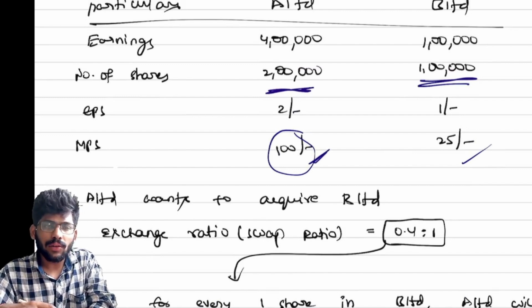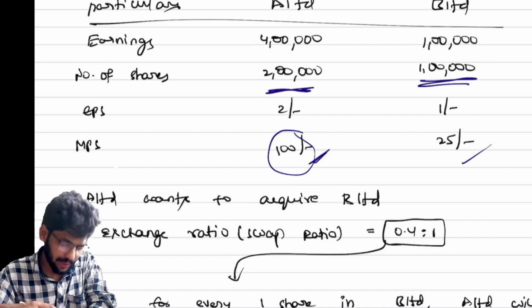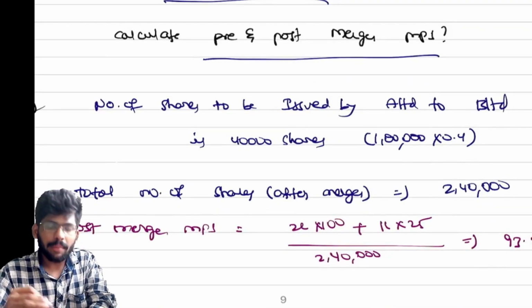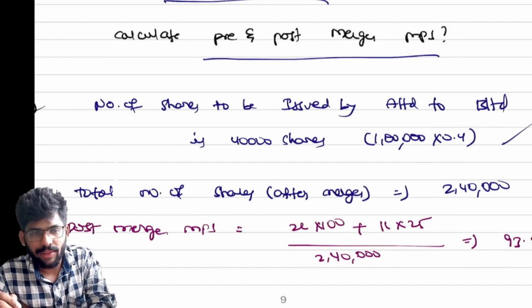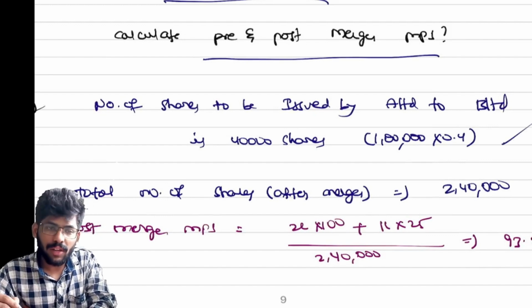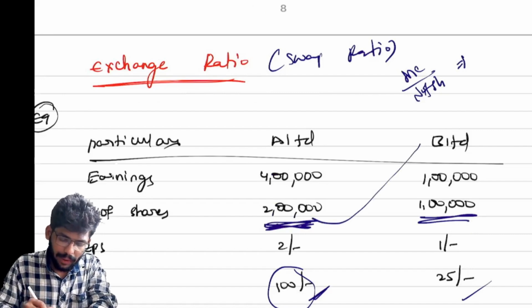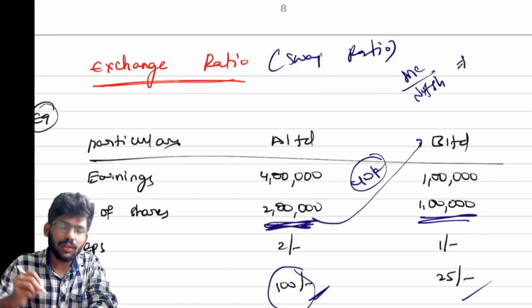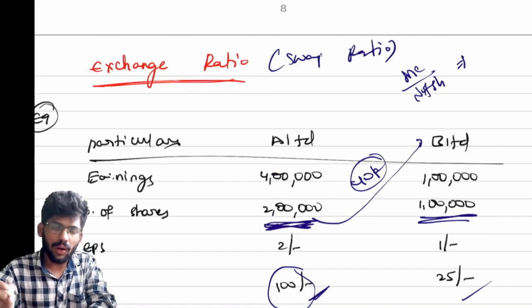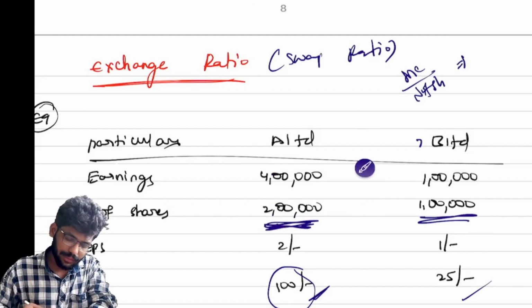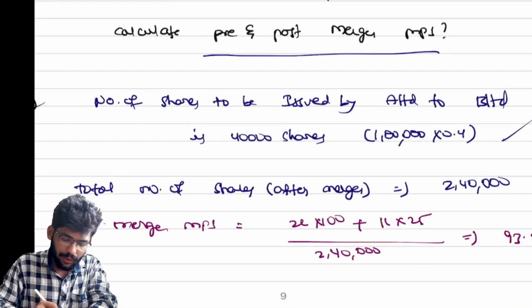Now I want to calculate the post-merger measure. I know about the pre, now I want to calculate the post. Here is a simple example: the number of shares issued by A Limited to B Limited is 40,000 shares. Total number of shares after the merger: A Limited already has 2 lakh shares, and they are issuing 40,000 to B Limited. So the total is 2 lakh 40,000 shares after the merger.